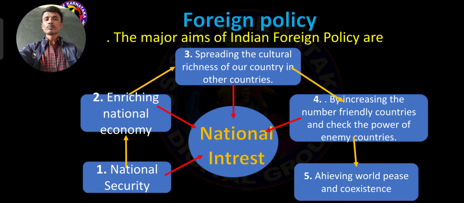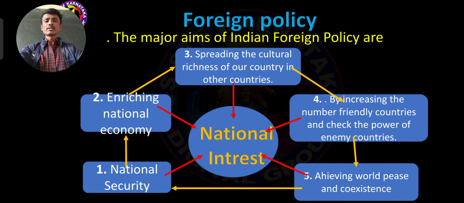throughout the world. So that is why achieving world peace and coexistence, a relationship between the countries. This is possible through the foreign policy. So this is the fifth ambition, fifth aim, fifth goal of India's major foreign policy.